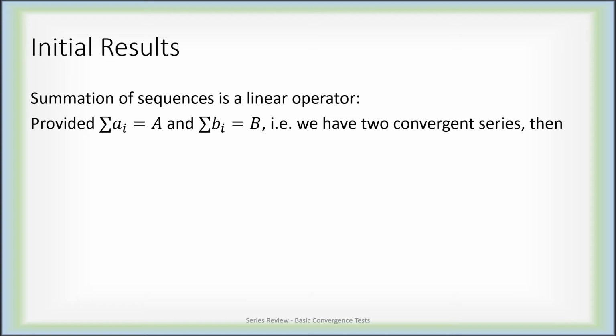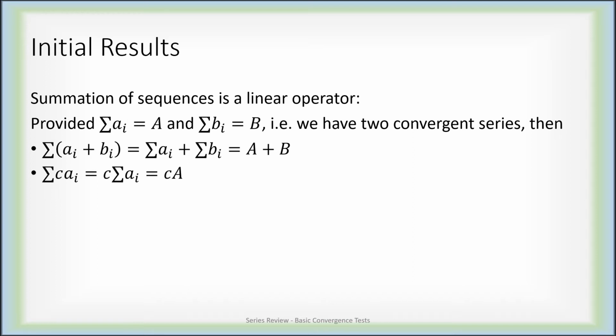If we happen to know that the series formed out of a_i converges to capital A, and the series formed out of b_i converges to capital B, in other words, we have two different series, both of which converge, then the sum of a_i plus b_i converges to capital A plus capital B, and for any constant c, the sum of c times a_i converges to c times capital A.